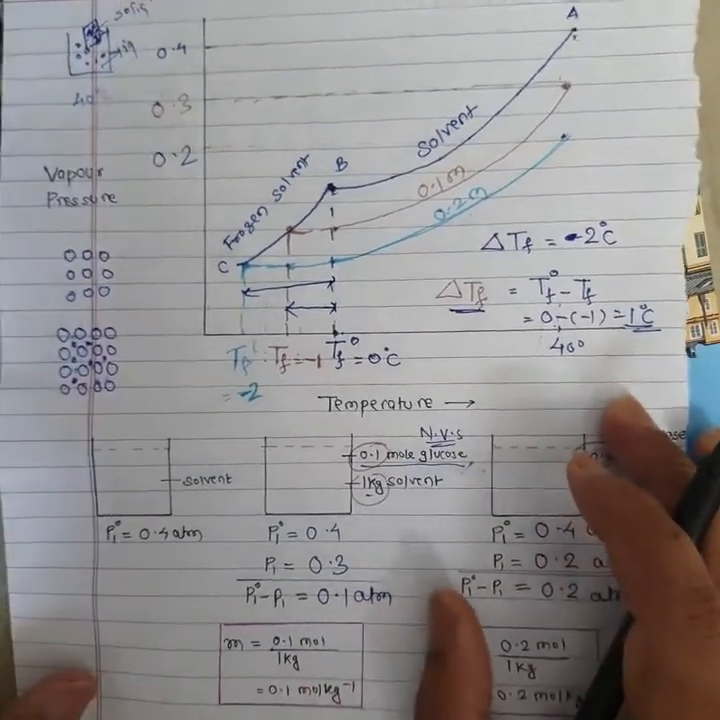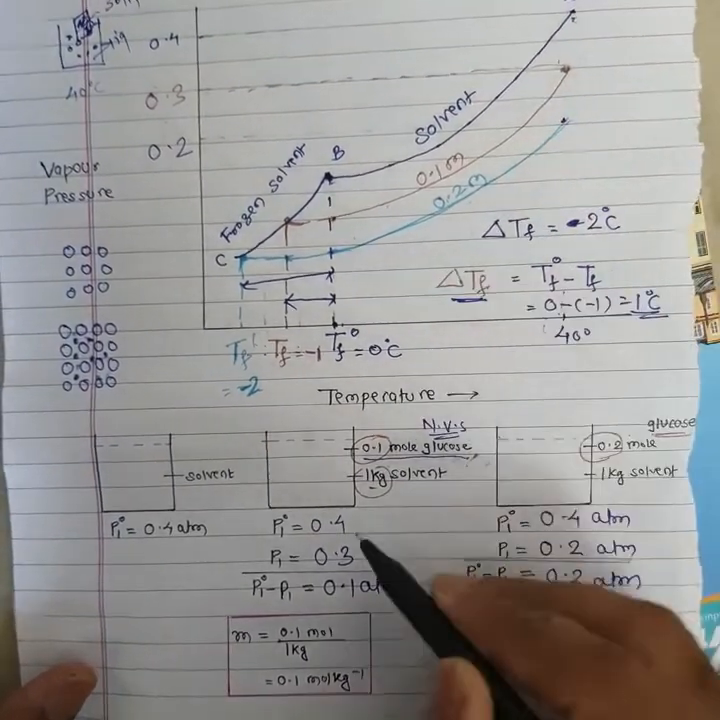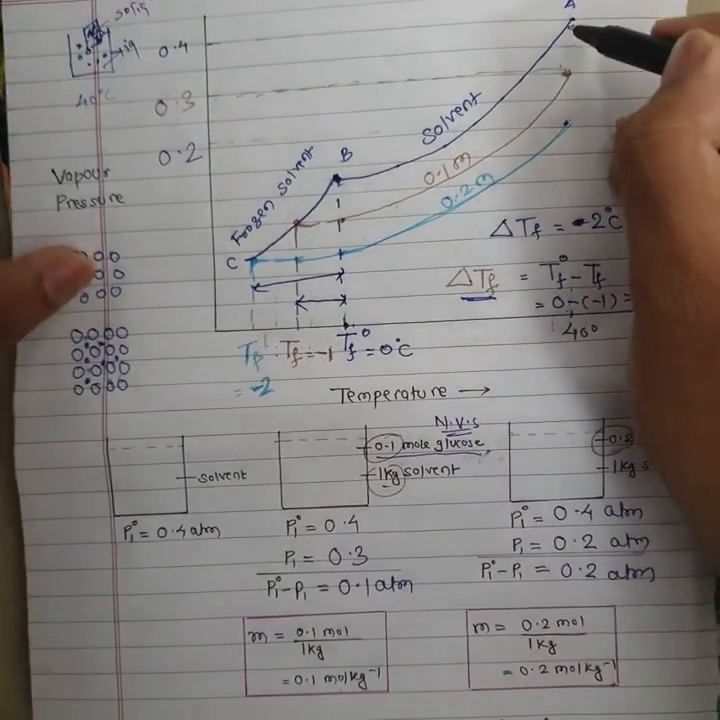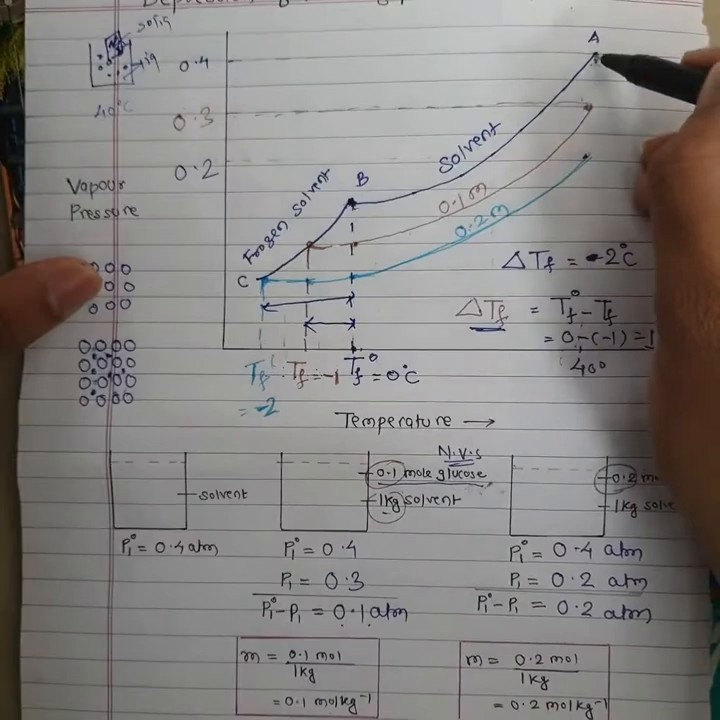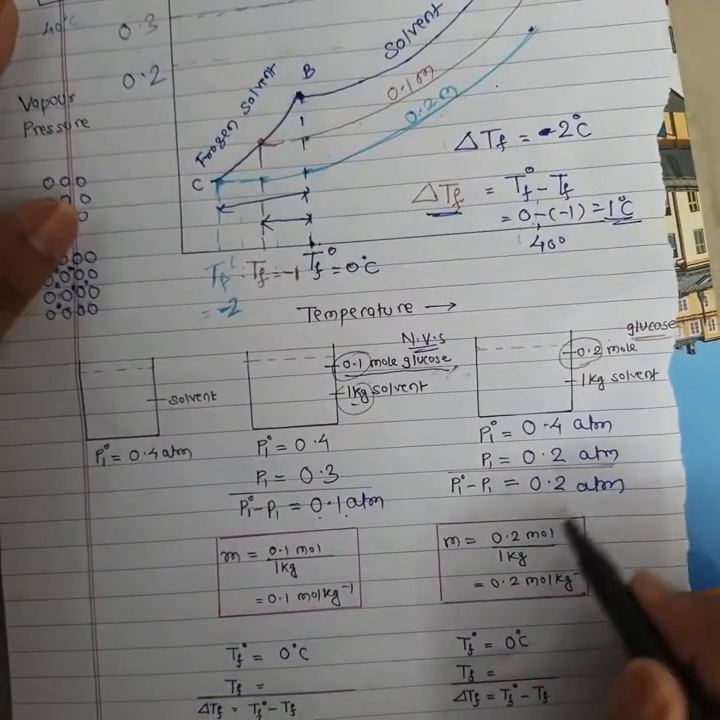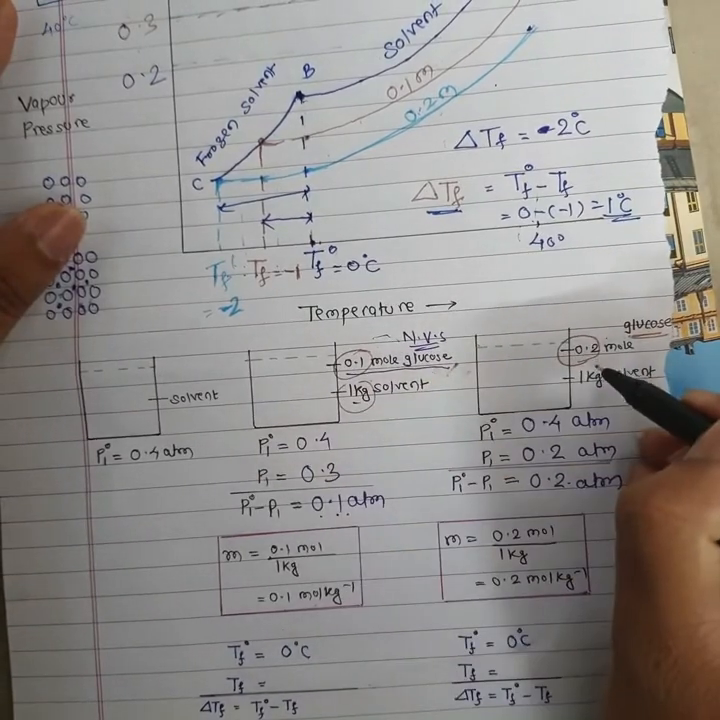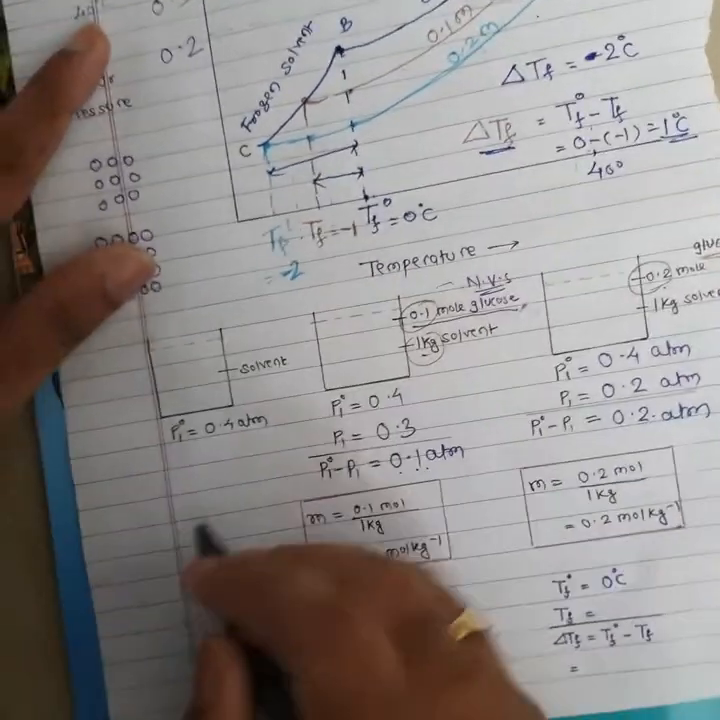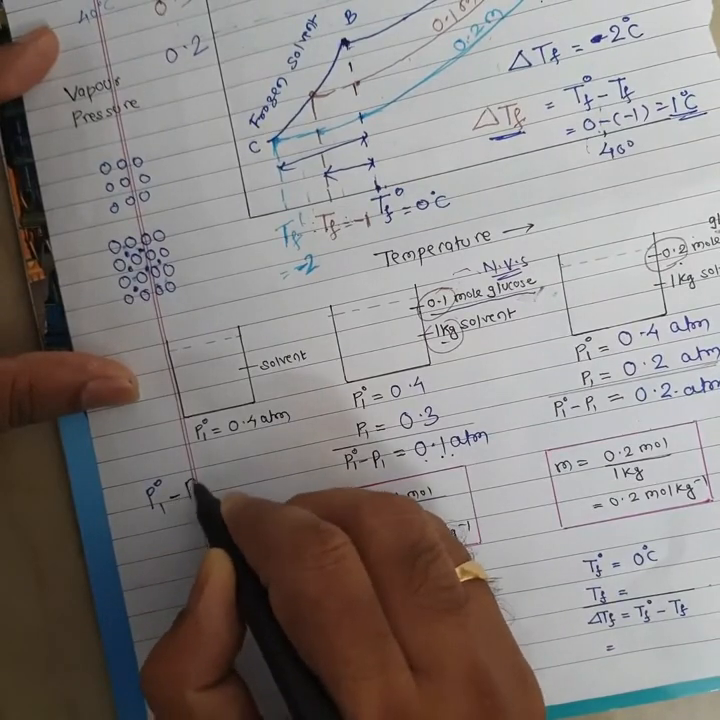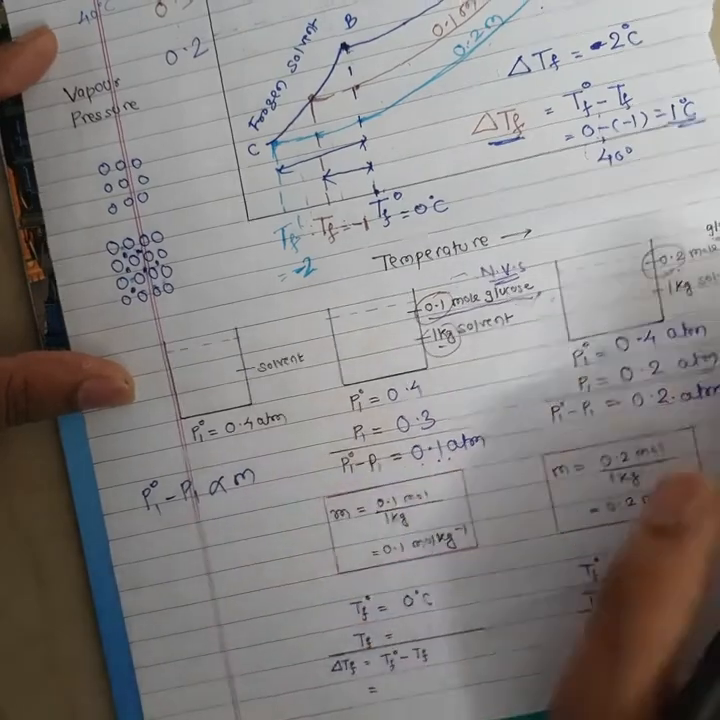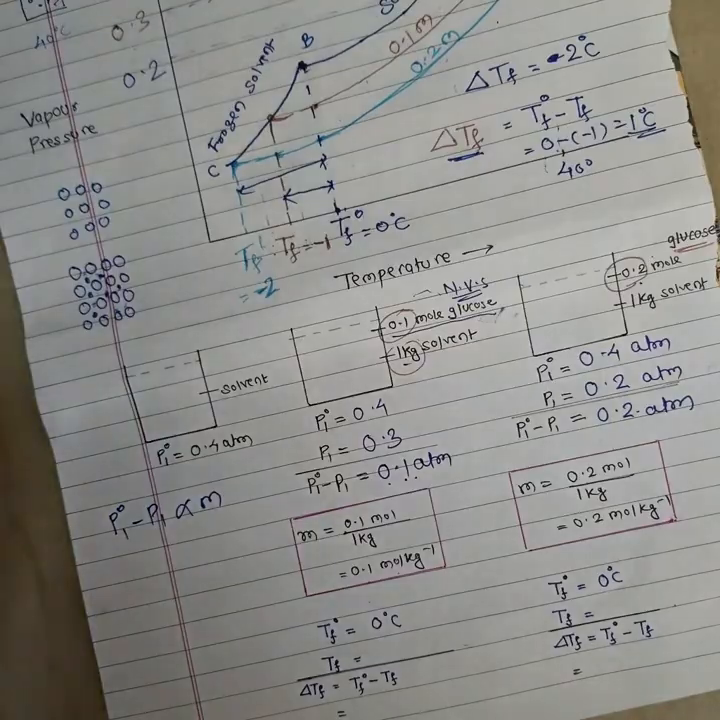Okay class, so we can easily observe here, if your solution is 0.1 molar, the lowering of vapor pressure is by 0.1. If your solution is 0.2 molar, lowering of vapor pressure is by 0.2. So for 0.1 molar solution, this is lowering of vapor pressure. For 0.2 molar solution, this is lowering of vapor pressure. So you can make a statement: lowering of vapor pressure is directly proportional to molality.